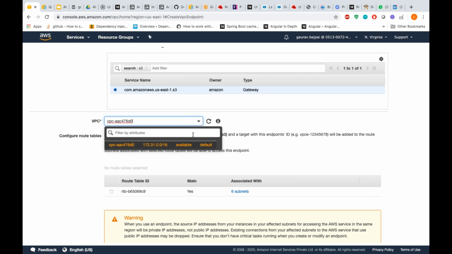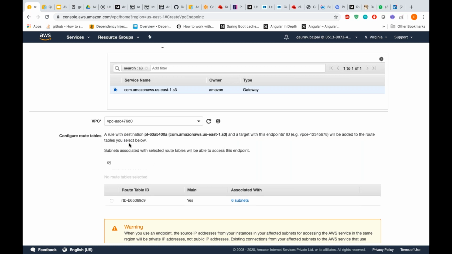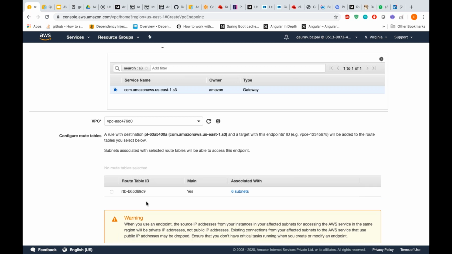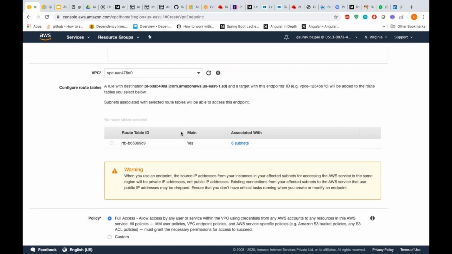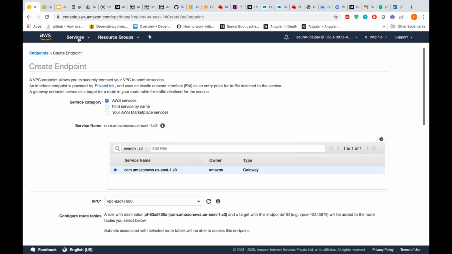You can see the subnet is 172.31. We created 10.0.0.0/16, so that's where I cleaned that VPC then and there. So here, if you have multiple route tables, like public and private, that will get listed.